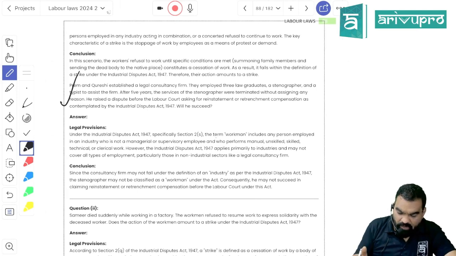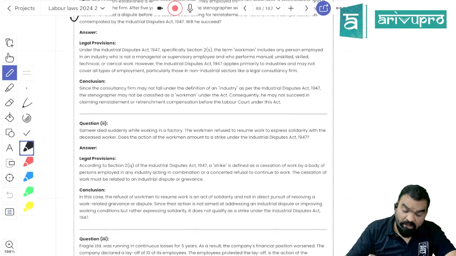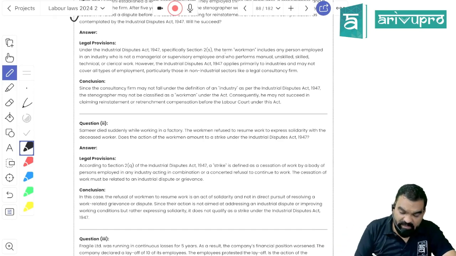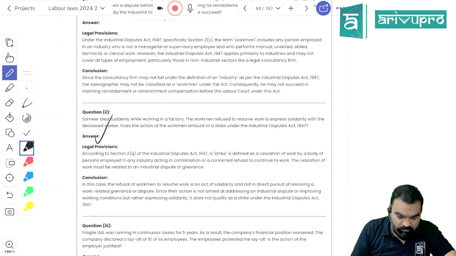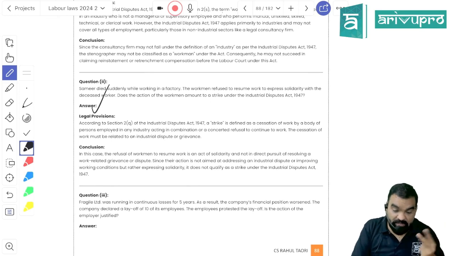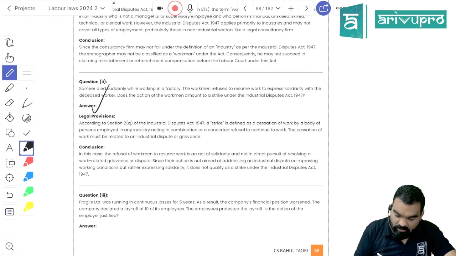Now there is a firm where the number of employees is less than 10. This is a lawyer's firm. Will it constitute an industry or not? So the answer would be no. If the number of workers in a professional firm, CA, CMA firm, lawyer firm is less than 10, then it won't be an industry, right? The second one is the same: whether a sympathetic strike is a strike or not.